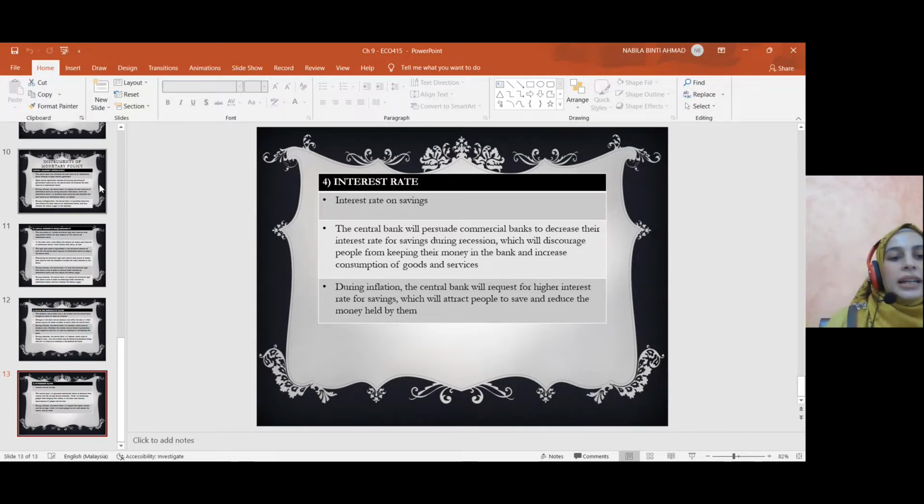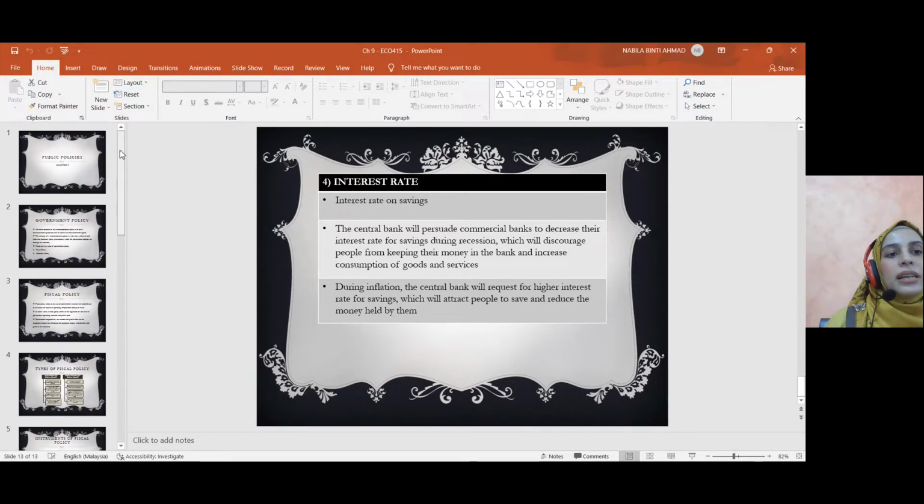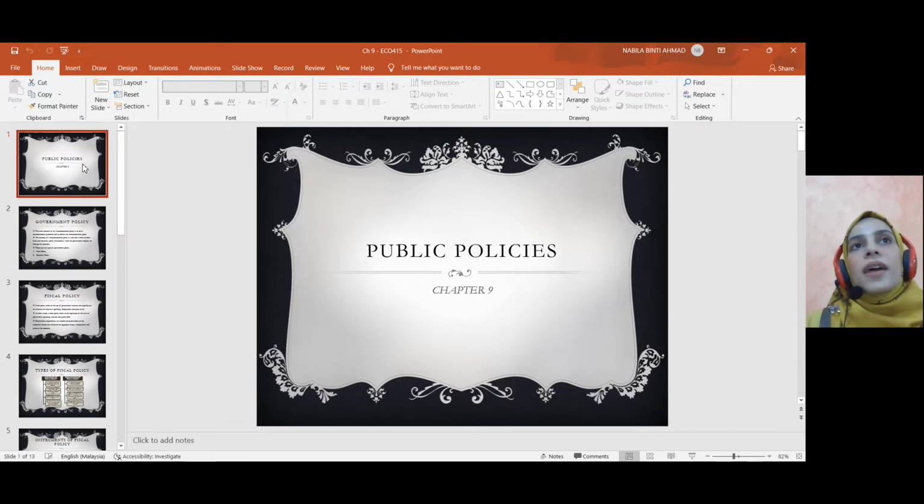So inilah antara instrumen fiscal policy and monetary policy, public policy yang government akan adopt semasa berlakunya masalah ekonomi sama ada inflation dan juga recession, right?